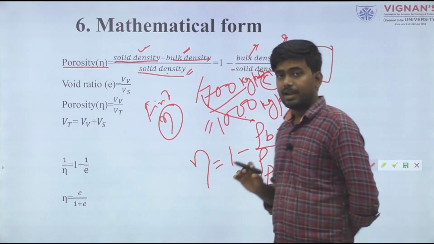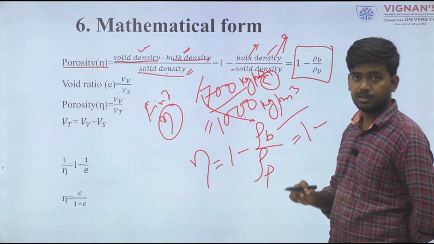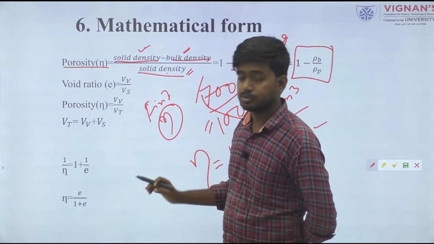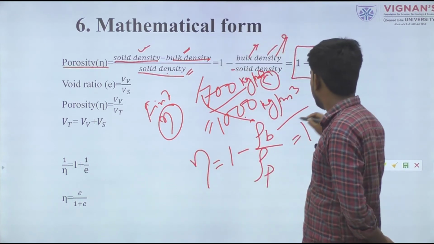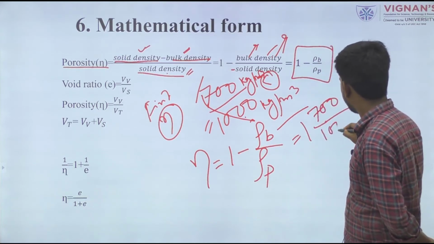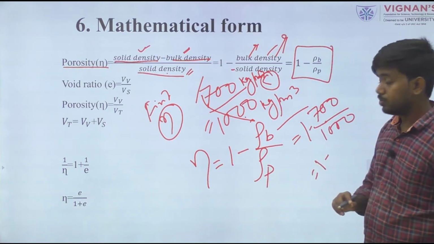The bulk density value is always lesser than the solid density. So if they do not mention which is the bulk density, always put the lesser value as bulk density. So how much will it come?